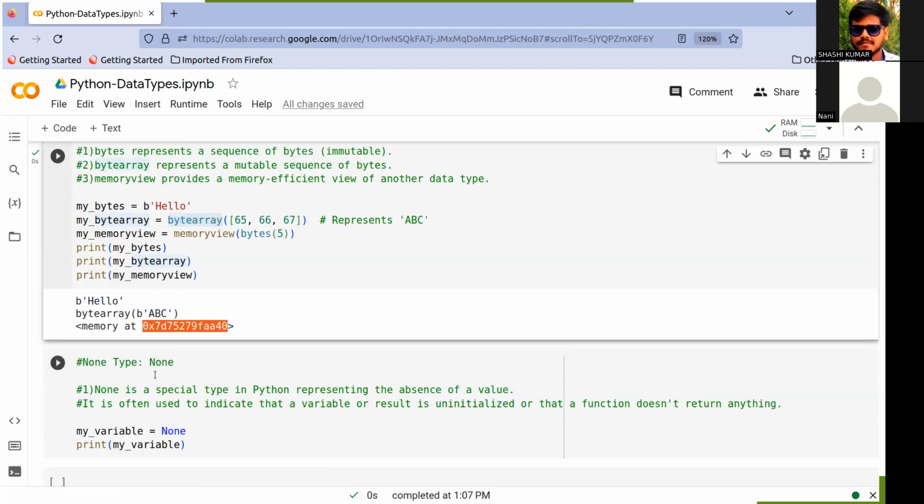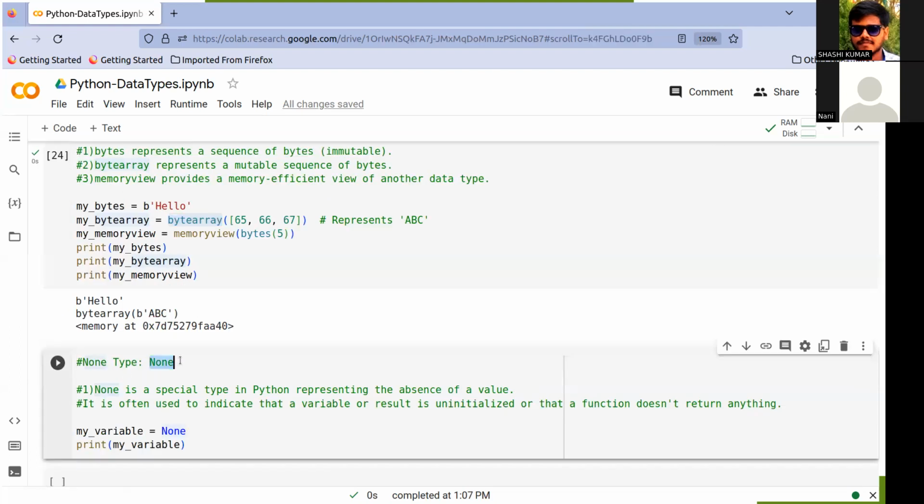And the none type. We have None, only None, and this is a special type in Python representing the absence of a value. It is mainly used, for example, when writing code: we first initialize my_variable equal to None.